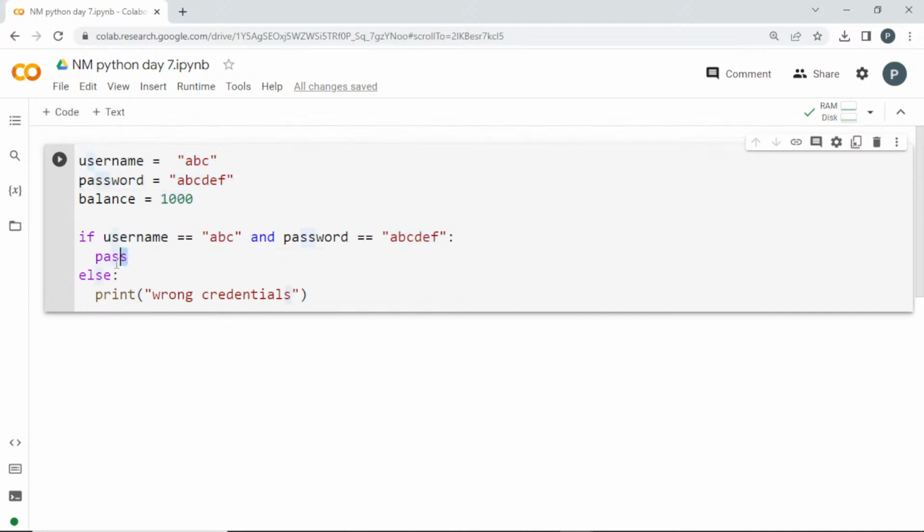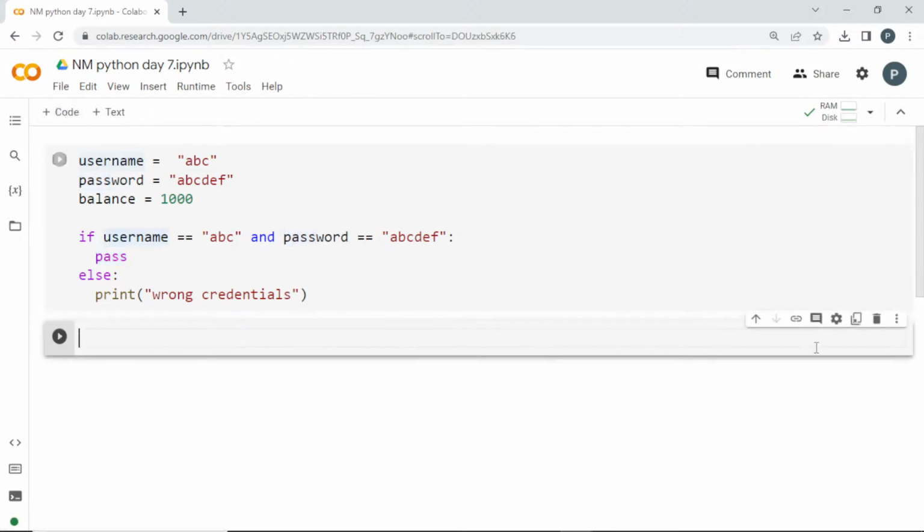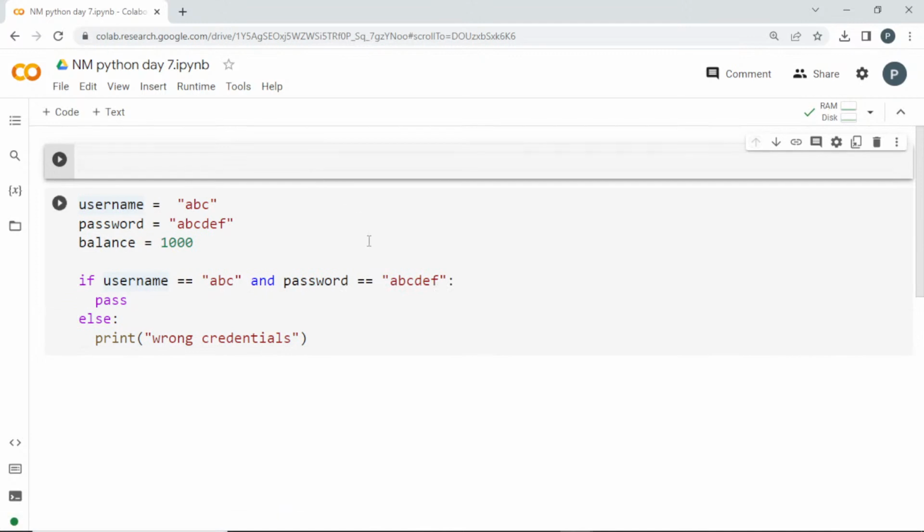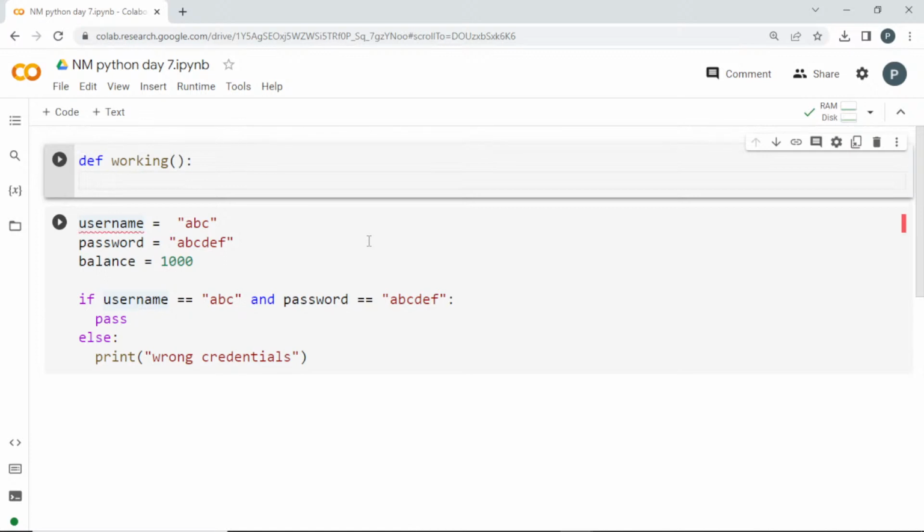Here I can type it directly, or I'm going to use a function. So before this, let me create a function with the name working. To create a function, you have to use the def keyword. So def working. I can type the body of this, but I'll just make it pass here.